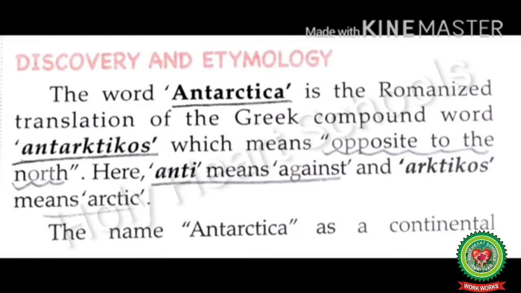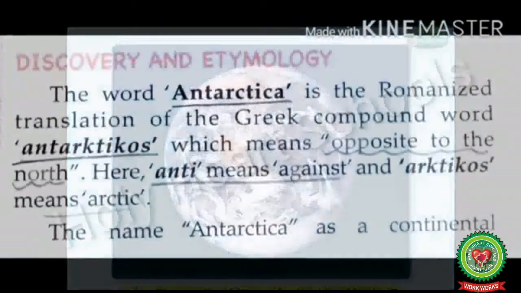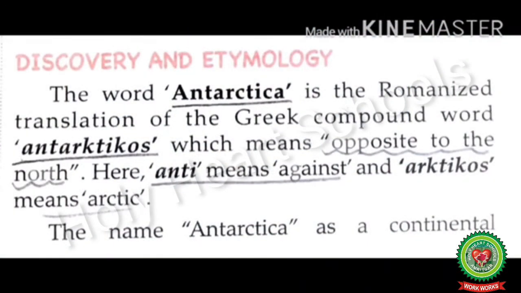Our next topic is discovery and etymology. Here by the word etymology, we mean the derivation of the word. That means from where the word Antarctica has been taken or derived. The word Antarctica is the Romanized translation of the Greek compound word Antarcticos, which means opposite to the north. Here anti means against and Arcticos means Arctic.